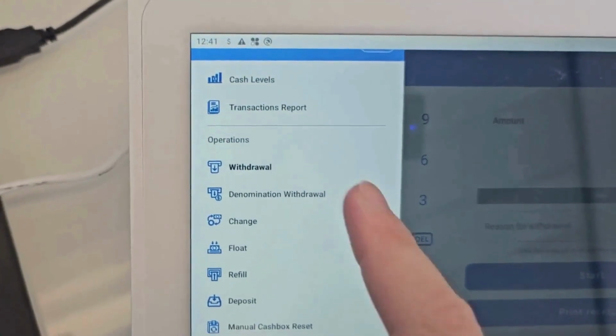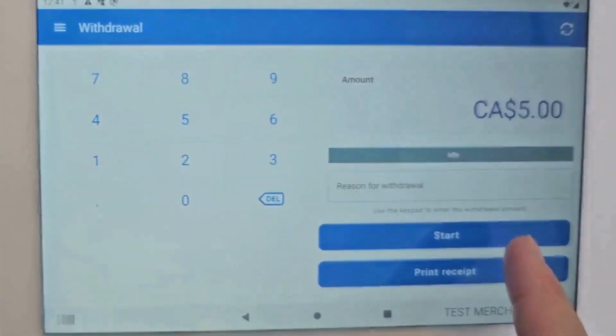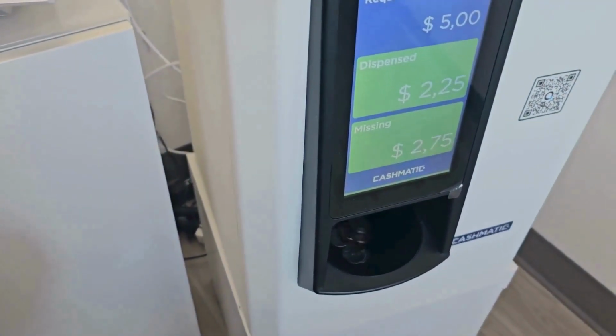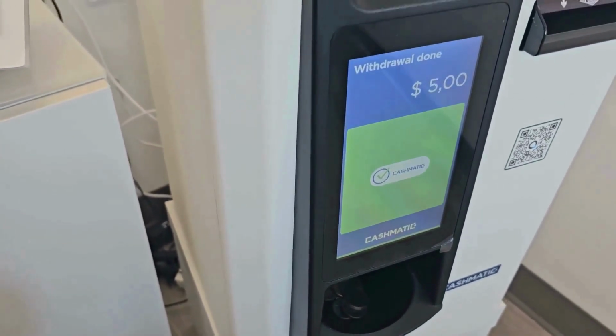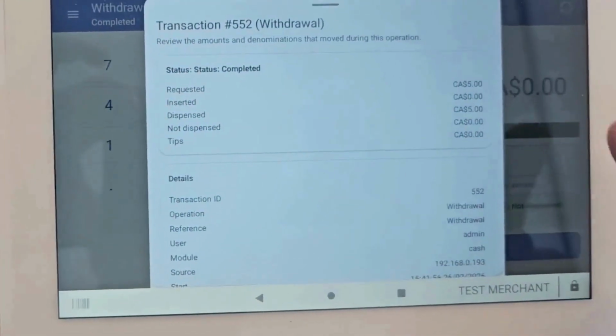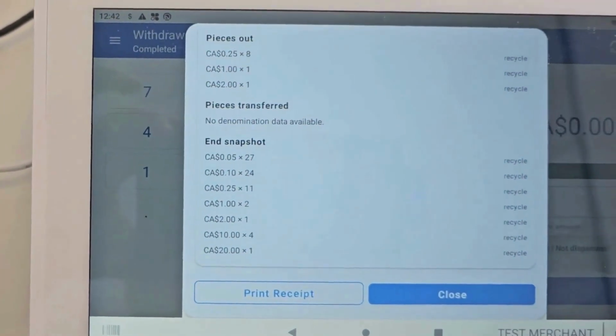To do a withdrawal, you just need to enter the amount you want to withdraw and then press start. And then you can see the request was sent to the cash management device, and you have the confirmation here. Also, you can print the receipt if you want.